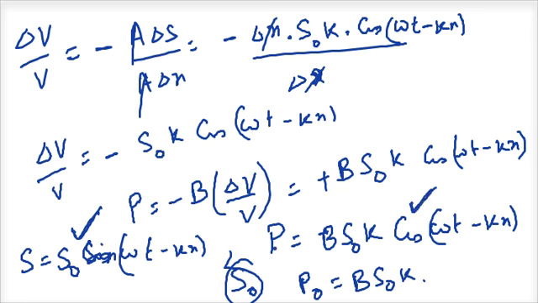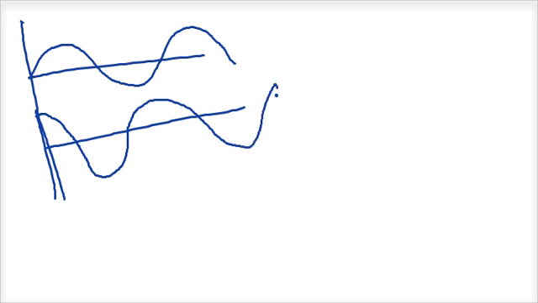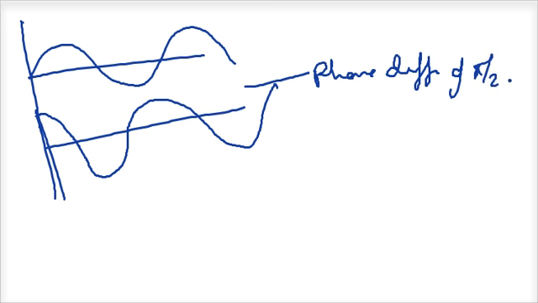So this is how the pressure and the displacement wave are related in case of a sound wave, which means that if I have a pressure wave of this kind, the corresponding displacement wave, wherever the pressure is 0, the displacement will be maximum and it will look like this. So there will be a phase difference of pi by 2 in case of displacement wave.